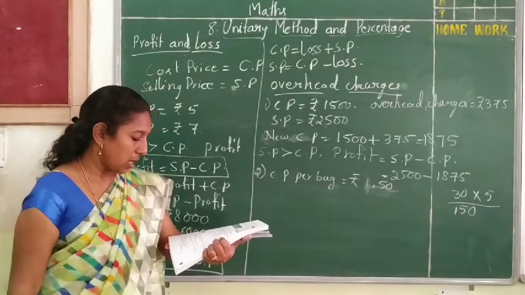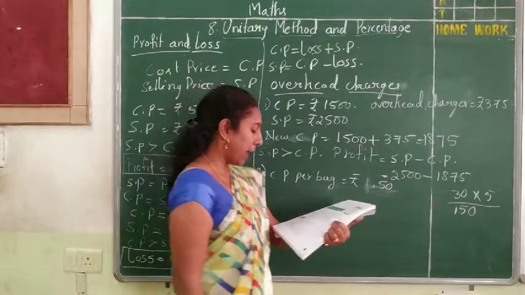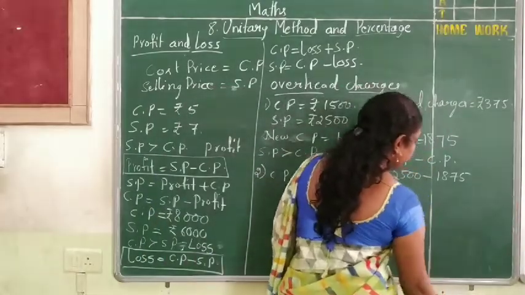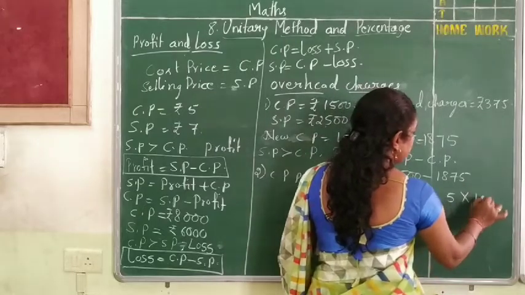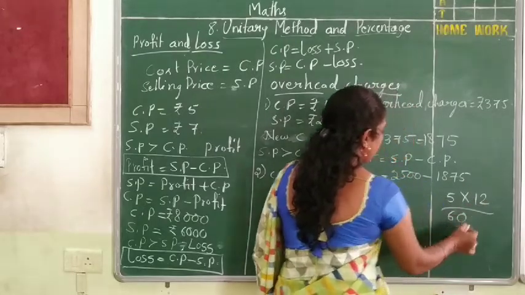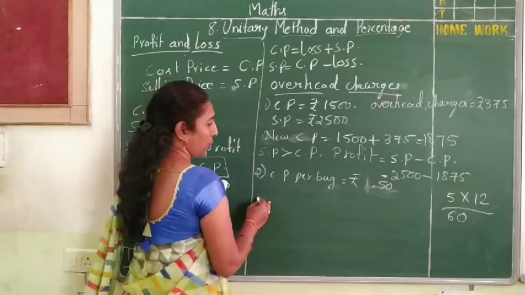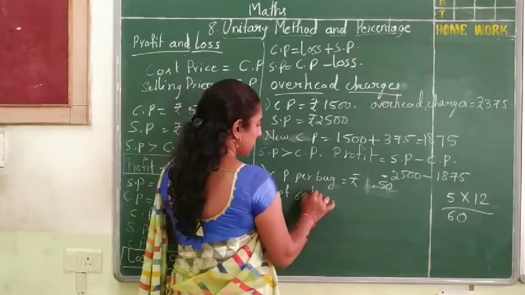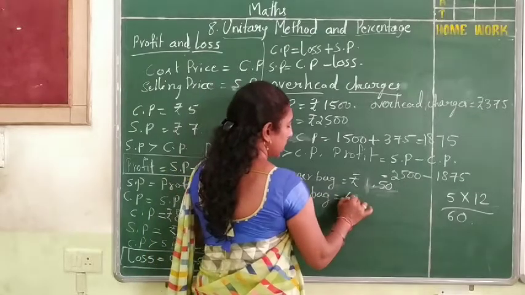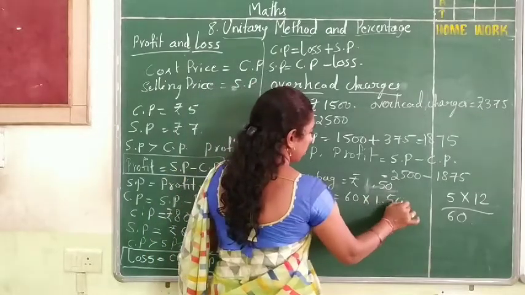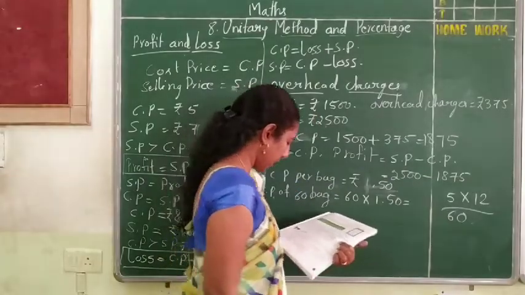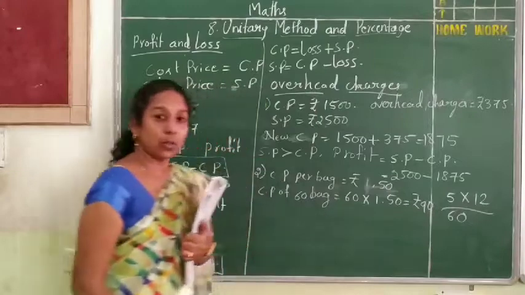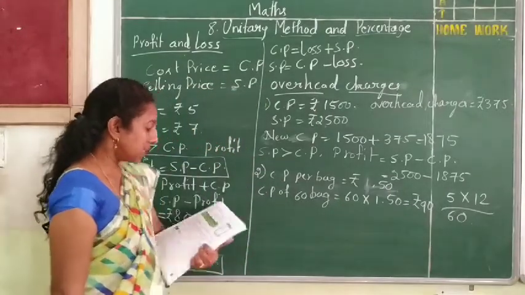Sorry, 5 dozen. So what do I have to do here? 5 dozen means 5 into 12, which is 60. I should find for 60 bags now. Then the cost price of 60 bags is 60 into 1 rupee 50 paisa. If you multiply, you will get rupees 90. So that is the cost price of the 60 bags.